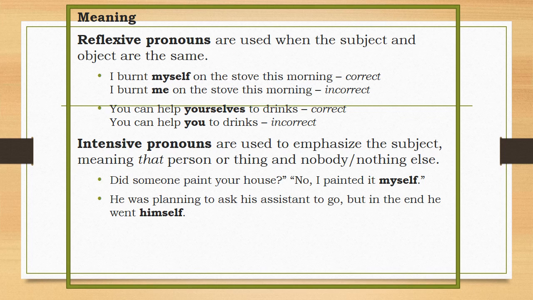So next is intensive pronouns. What are intensive pronouns? Intensive pronouns are used to emphasize the subject, meaning that person or thing and nobody, nothing else. So for example, did someone paint your house? No, I painted it myself. So the subject there is I. The subject I was being emphasized by myself. So that is the correct example of intensive pronouns.